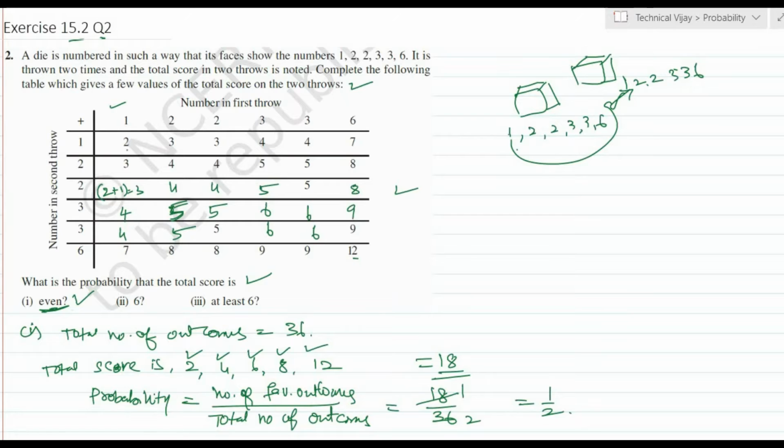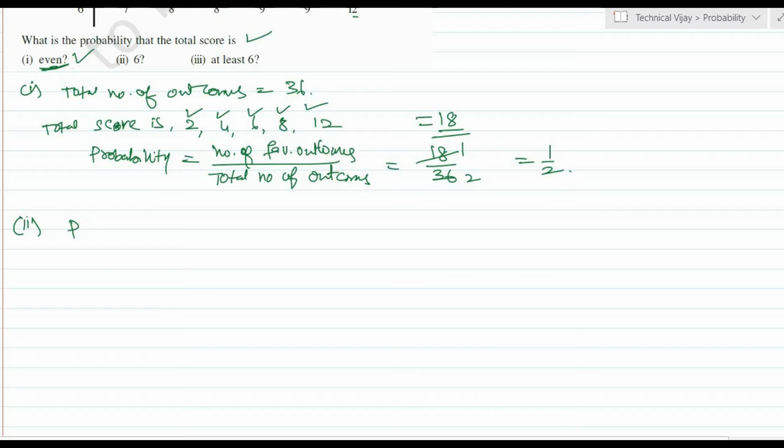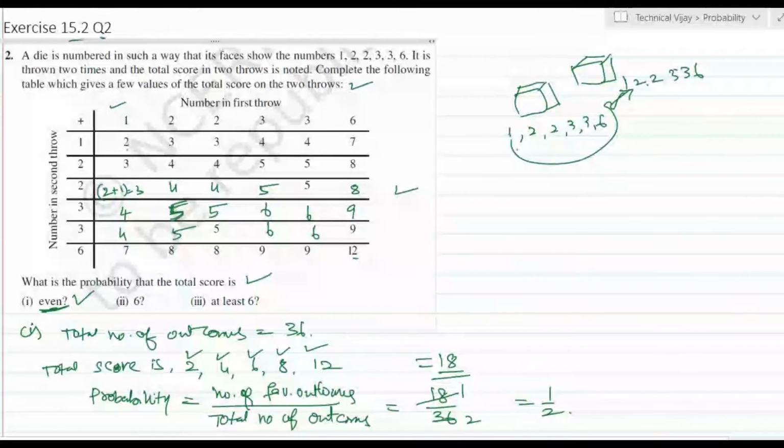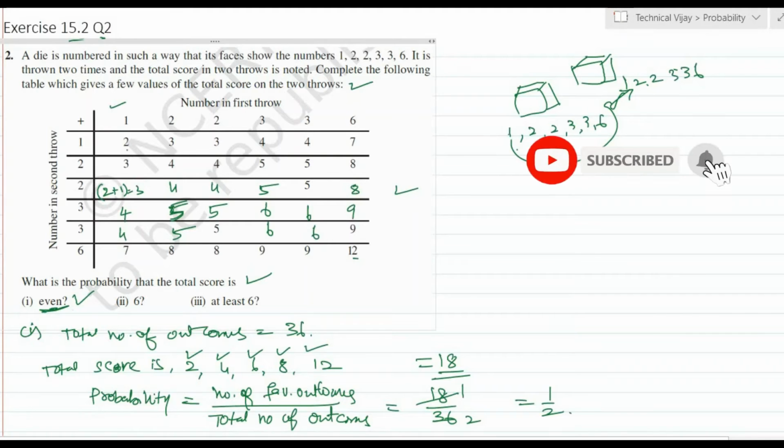Now the second one: the probability that the total score is 6. The total number of outcomes is the same, equal to 36. Now the number of favorable outcomes where the total score is 6: we will count here. This is only 1, 2, 3 and 4.